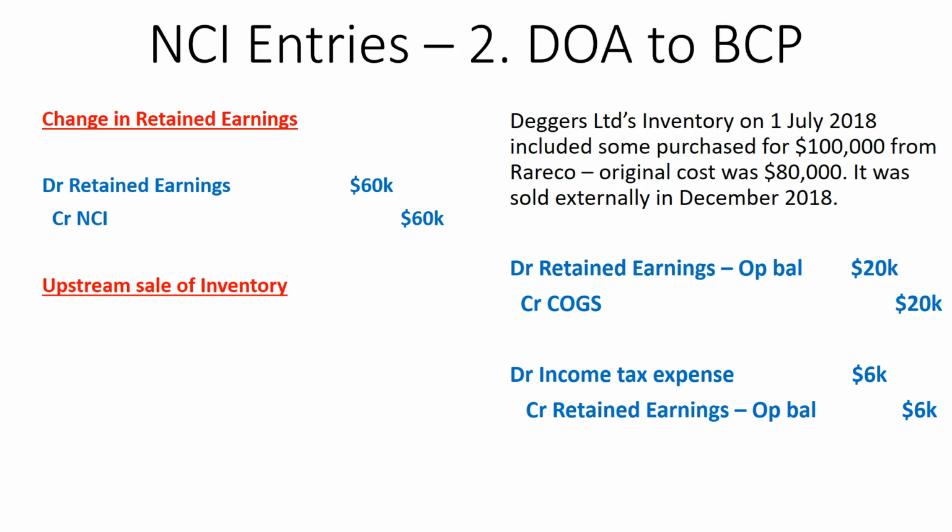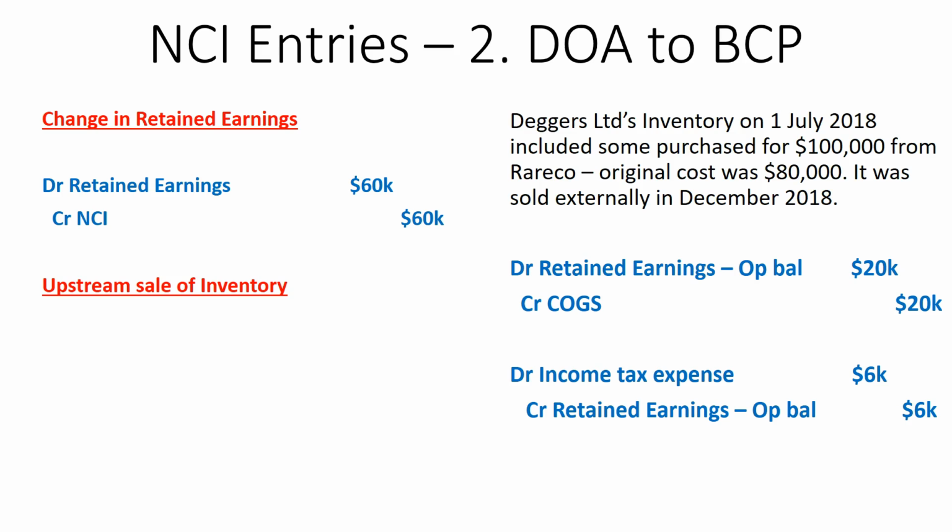It means that the transaction happened in the prior year. So what we need to do is, upon consolidation, we eliminated the entire $20,000 gain on sale.